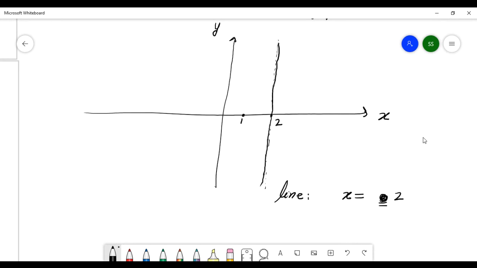This is x equal to 2, this line, vertical. You understand or not?